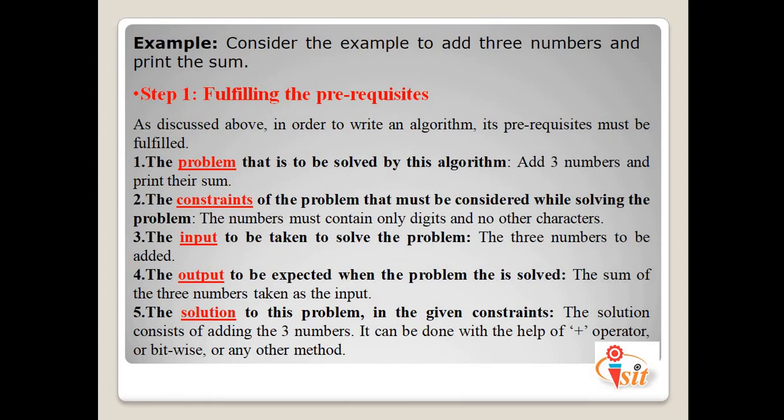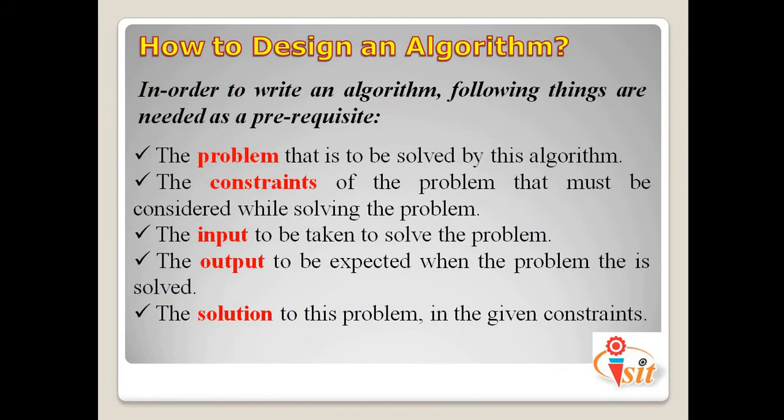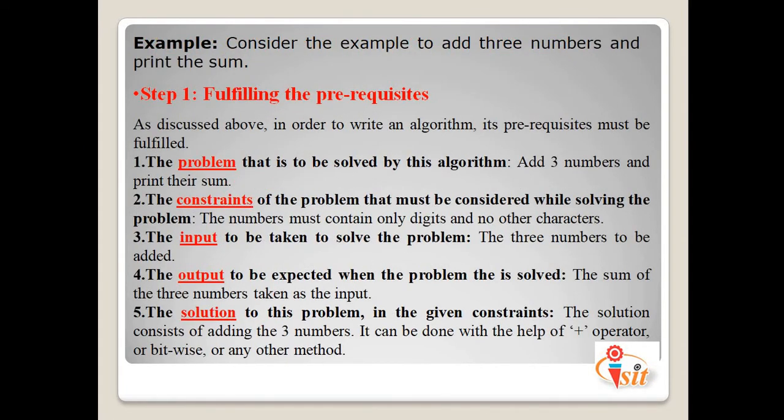So we'll take one simple example, like the addition of three numbers and print the sum. So the algorithm is written with the help of all the above parameters such that it solves the problem. So the thing is, step 1, first of all we need to consider the prerequisites. So in the previous slide we have things like what we mean by problem, what is the constraint, what is the input, what is the output, and what is the solution. So these are the things we consider as the prerequisites required to design an algorithm. So here we are trying to design our new algorithm for what?